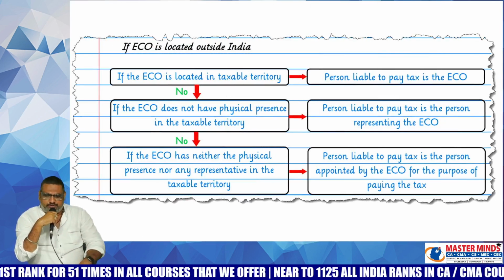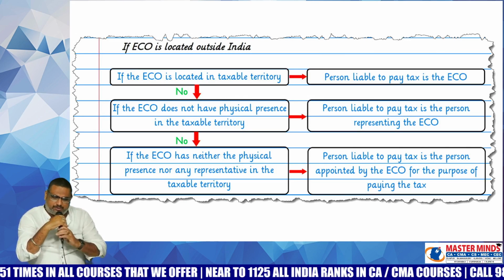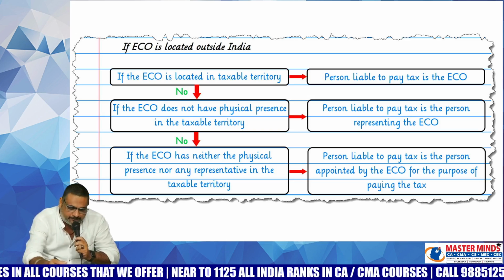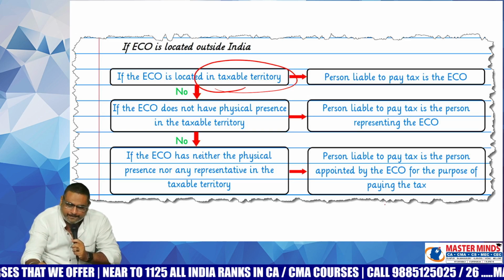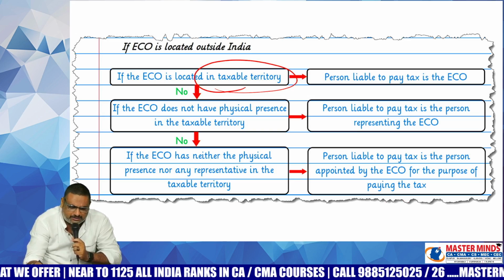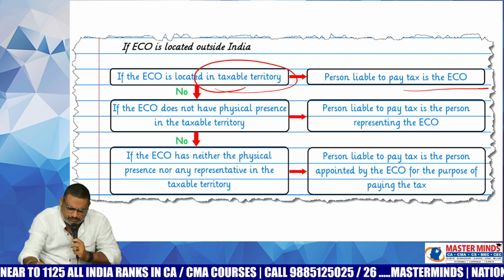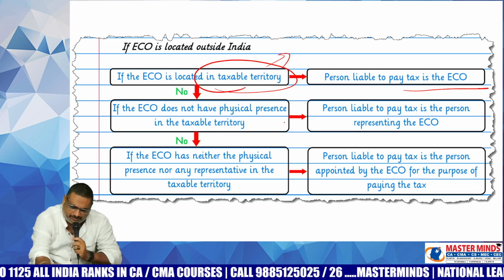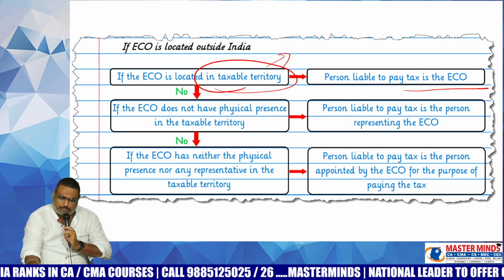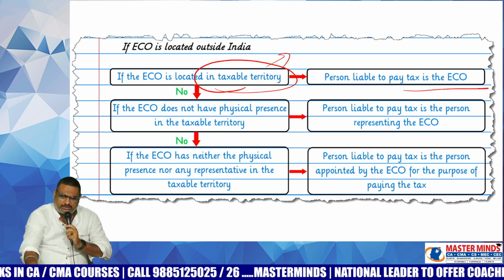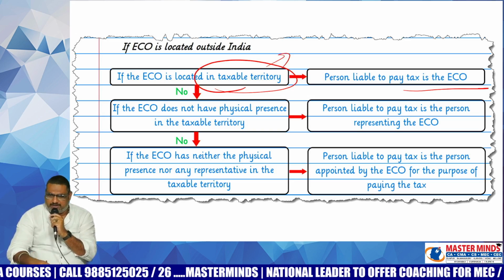And with respect to ECO here, when is ECO liable to pay the GST? Now, in that case, what is the point? If the ECO is located in the taxable territory, then who will pay the GST, ma'am? ECO. Located in the taxable territory means physical presence is there in India, like a certificate of incorporation in India. In that case, like Make My Trip, an Indian company.